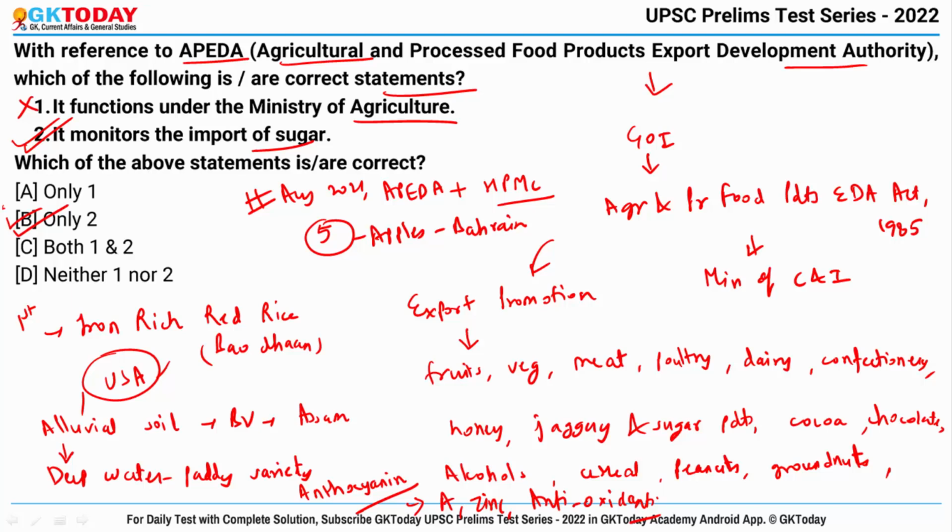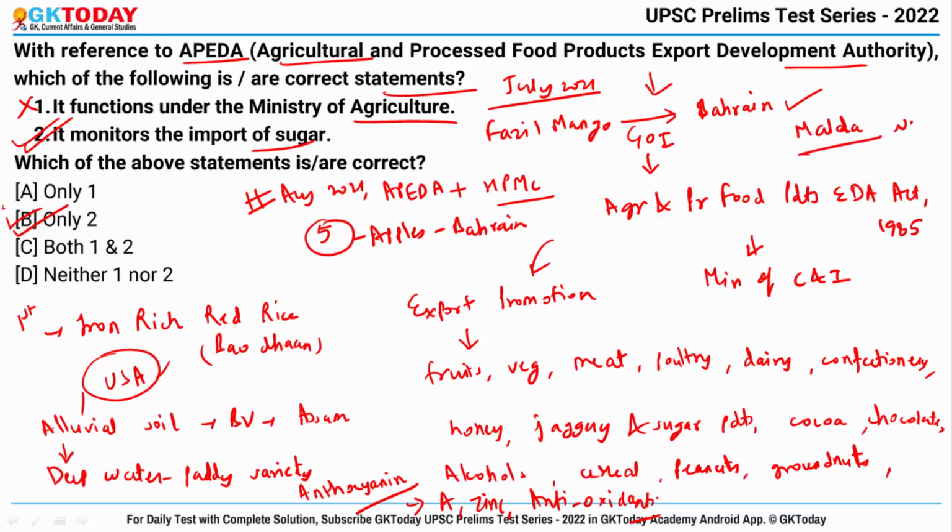Fine. And also in the month of July 2021, a consignment of GI certified Fazli mango was exported to Bahrain in order to boost mango export potential from the eastern region to Middle East countries, and these mangoes belong to Malda district of West Bengal.